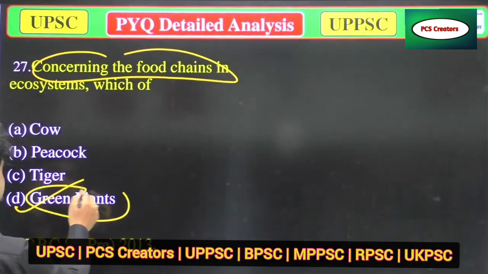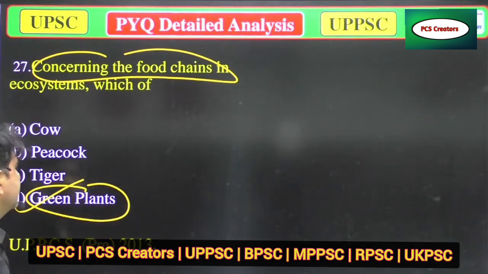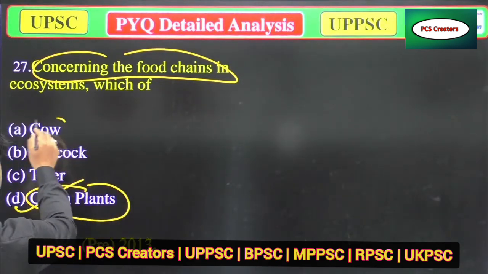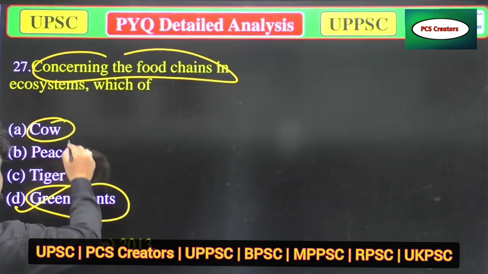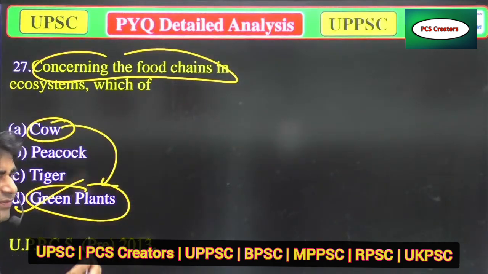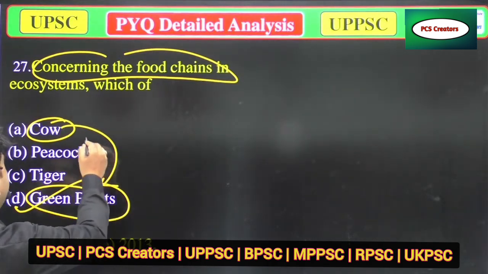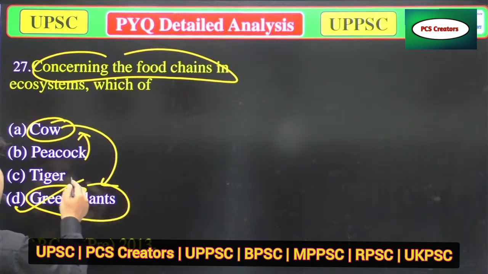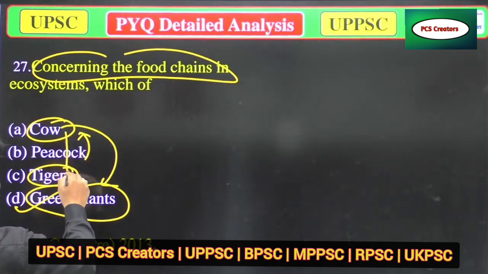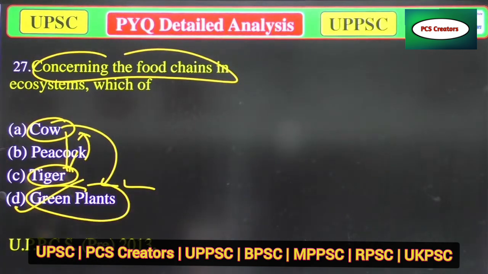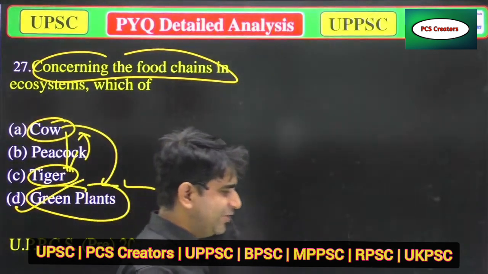in that ecosystem plants are the only producers, and the cow depends on plants. If there are some insects on the body of the cow, the peacock can eat them, and the tiger can eat the cow as well as the peacock. So we can say green plants are the concerning of the food chain.